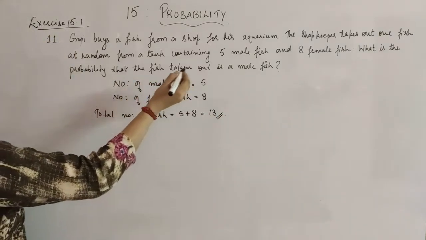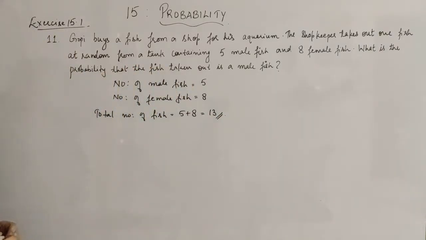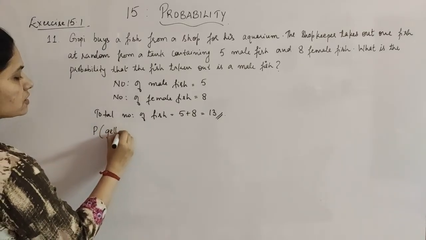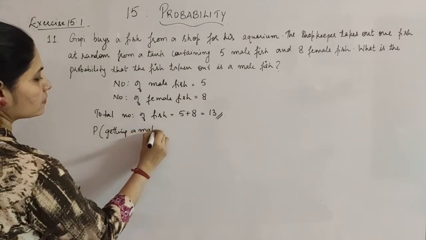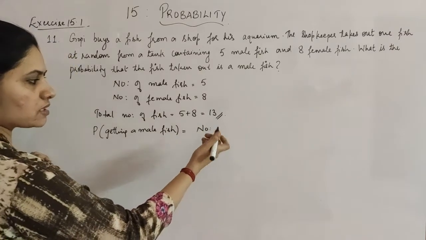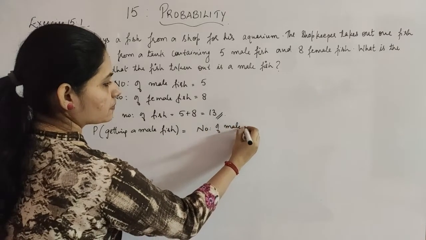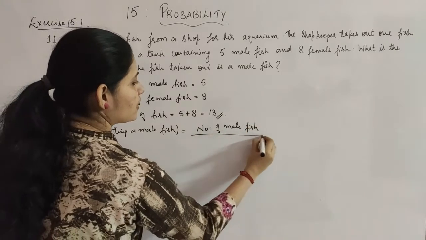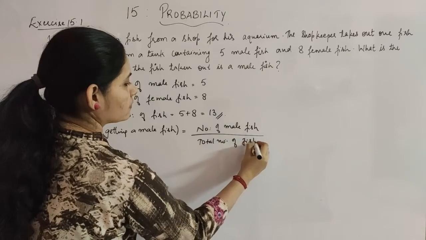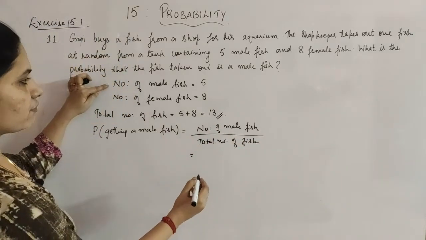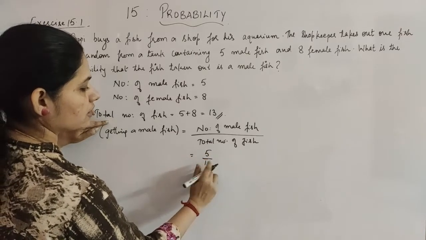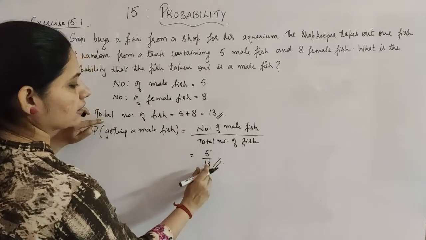Now what you need to find is the probability that the fish taken out is a male fish. The probability of getting a male fish is the number of favorable outcomes, that is the number of male fish, divided by the total number of fish. The number of male fish is 5 and the total number of fish is 13. So you will get the answer 5 by 13.